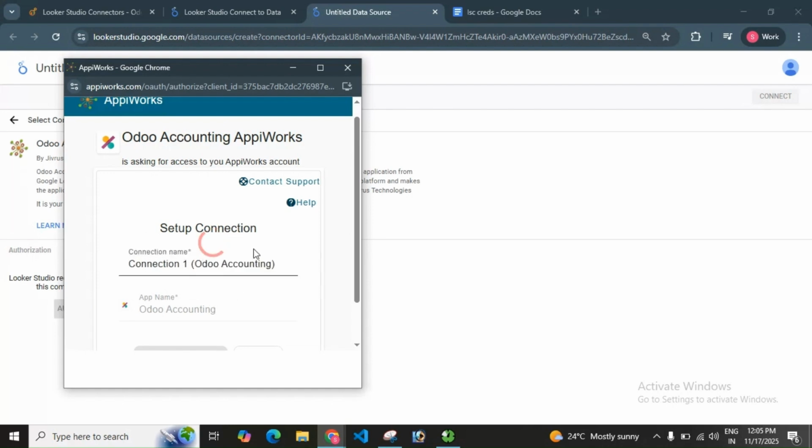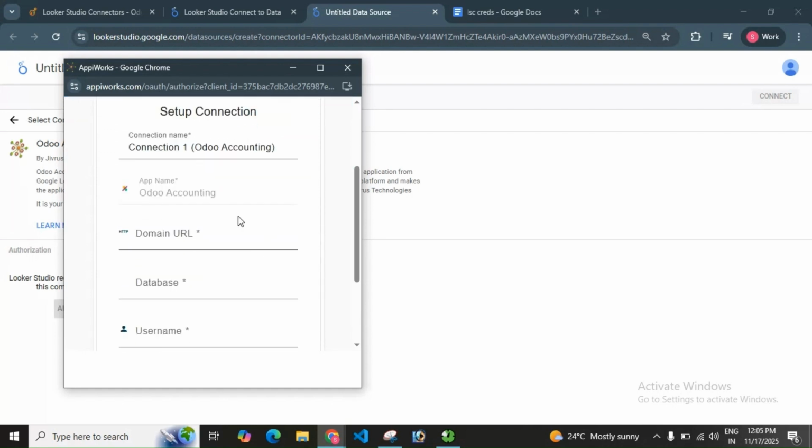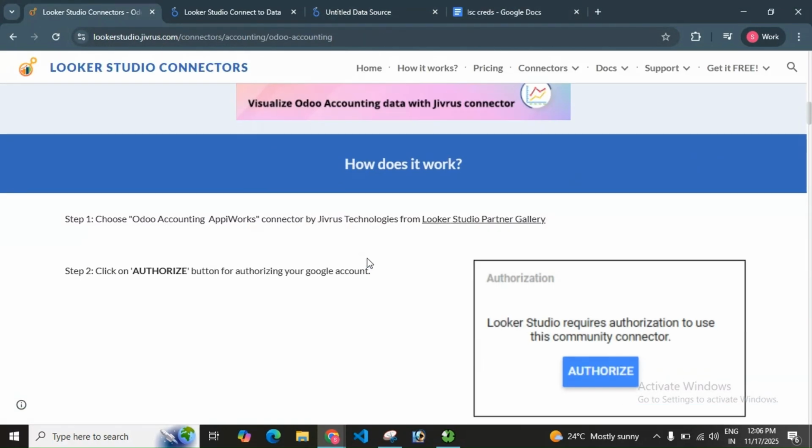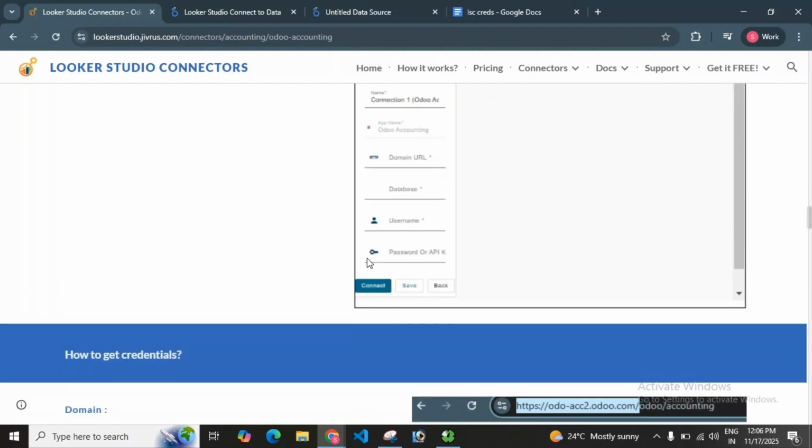While creating a new connection, a pop-up will appear, and it will show you the default connection name. If you want to change it, you can edit it. For now, I will keep the same name. Now you need to provide the credentials of the Odoo Accounting account to which you want to create a connection. The details regarding how to get these credentials are mentioned on our website.